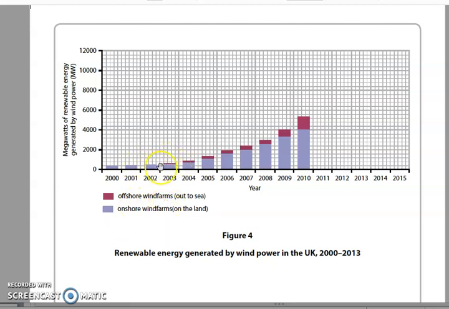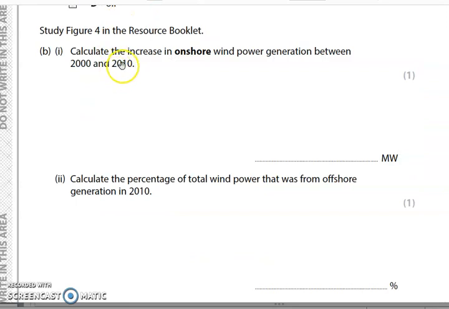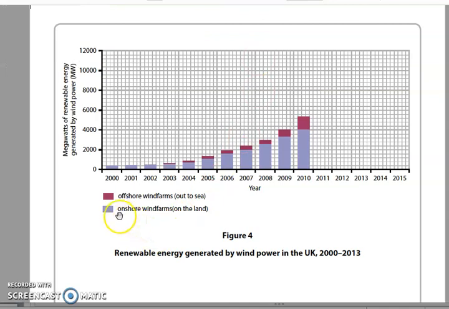We can see that overall it has increased, and that it was mainly onshore wind farms, but offshore is again increasing rapidly as well. So looking at the questions: calculate the increase in onshore wind power generation between 2000 and 2010. Onshore generation is the light blue colour between 2000 and 2010.